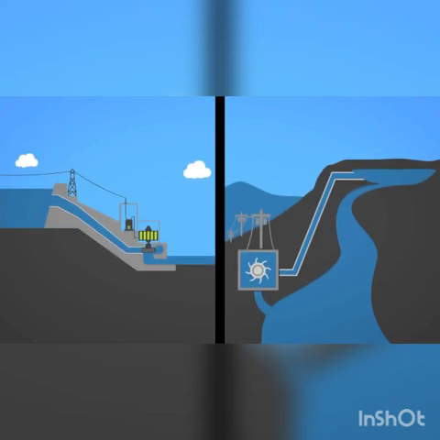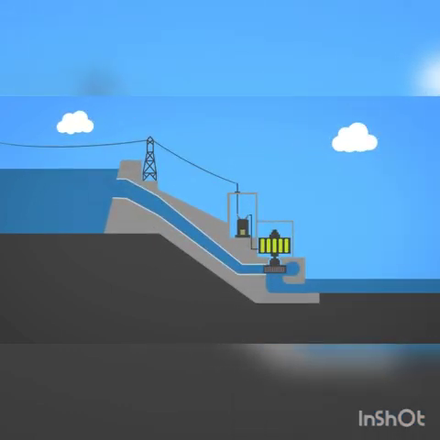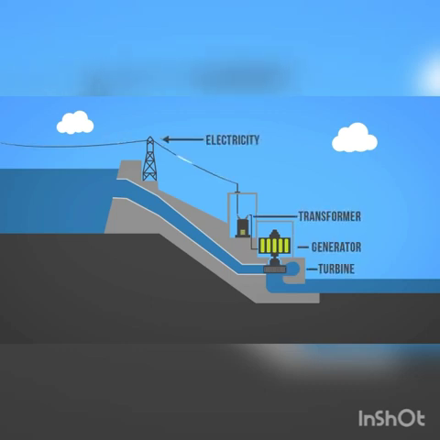There are two types of hydropower generation. One is the dam, another one is run-of-river. In a dam, the high reservoir is connected to the low reservoir via the penstock. Via the penstock, the water moves from the high reservoir to the low reservoir.